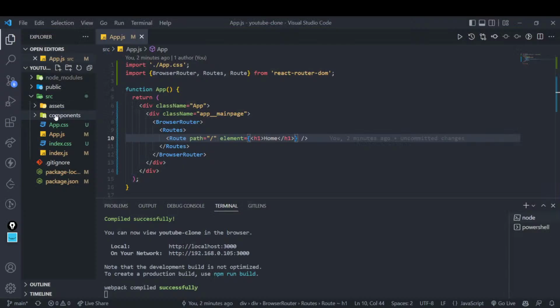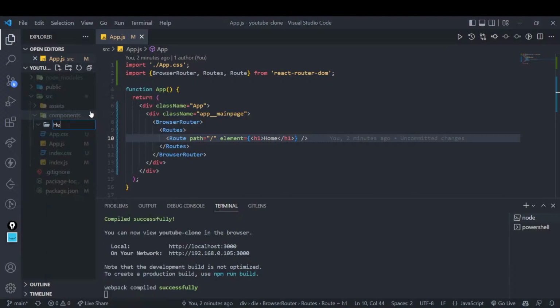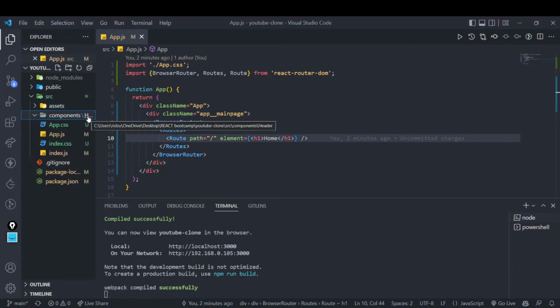So with that, let's quickly do this one, right? So what is the first step you will do? I have told you already that we will create everything inside our components folder. Inside component also, I will create a new folder and I'll write it as header. Why I'm writing this as header? Because I want to create a header component.